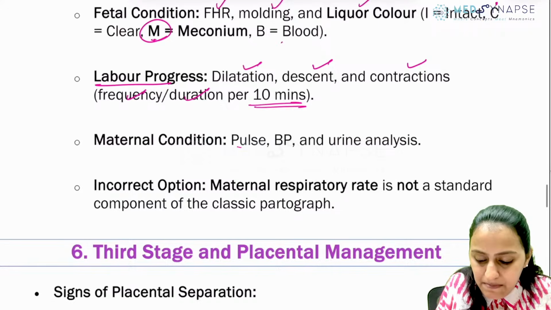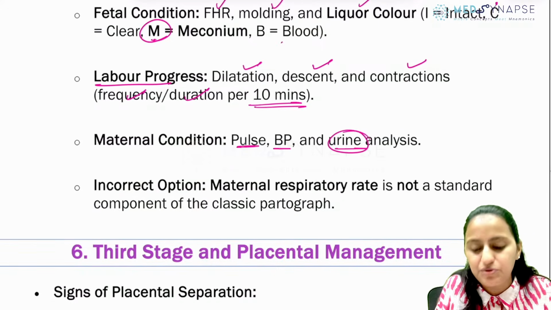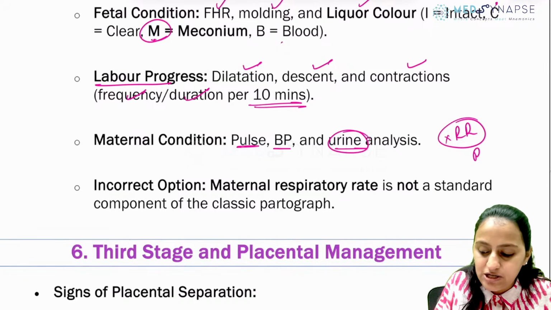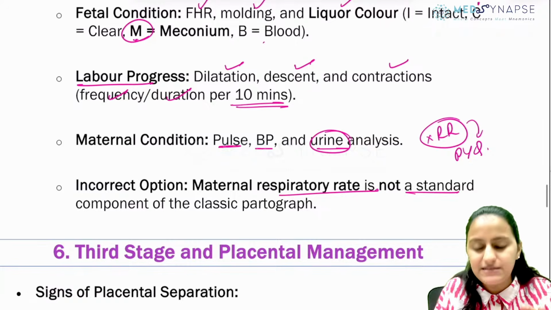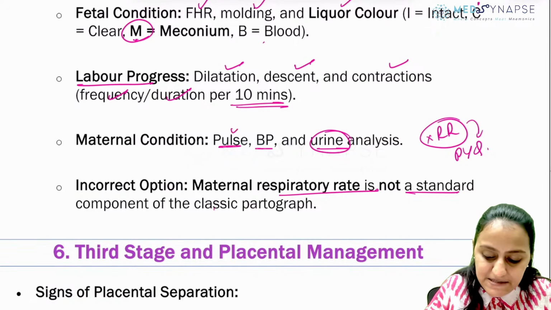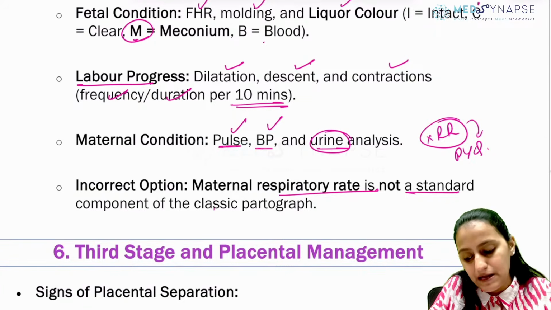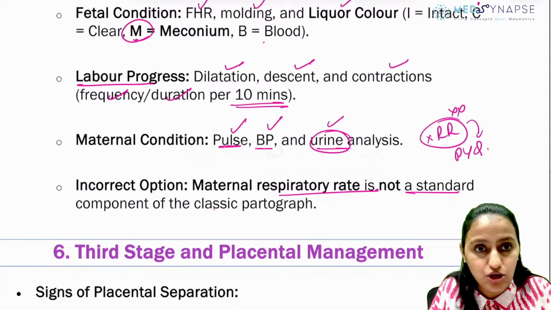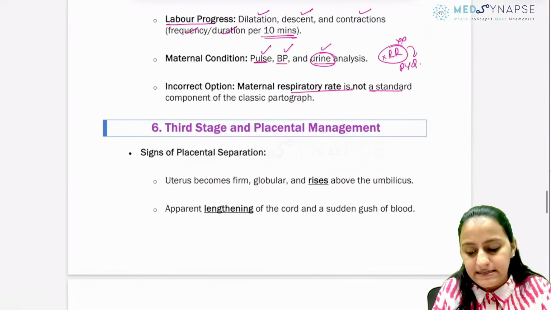In maternal condition, there is pulse, blood pressure, even urine analysis. What is not there? The respiratory rate is not there. This has been asked in the exam. So maternal respiratory rate is not a standard component of the classic partograph, but there is pulse, heart rate, blood pressure, and urine analysis also is there, but respiratory rate is not there. Okay? Is this clear with everyone?